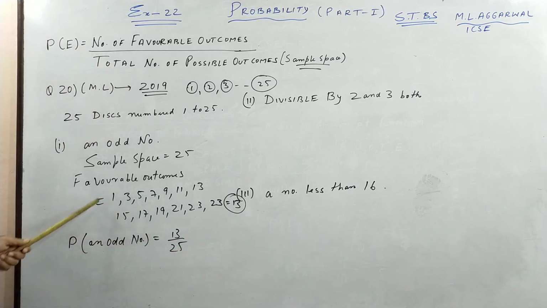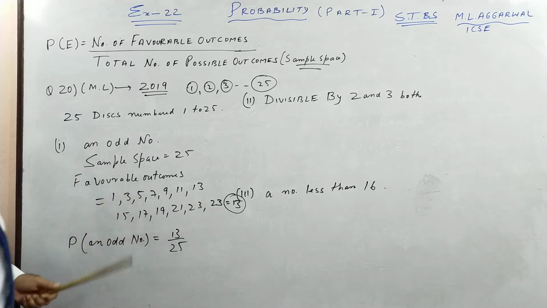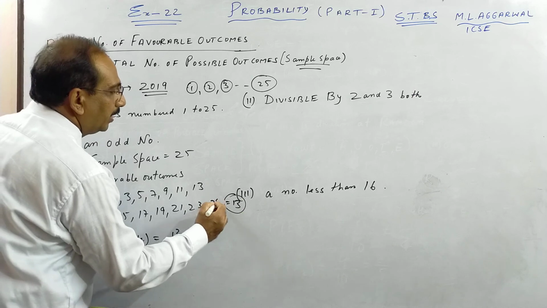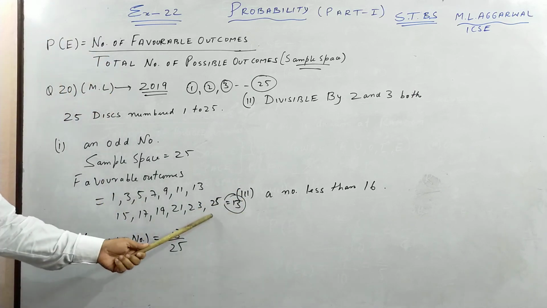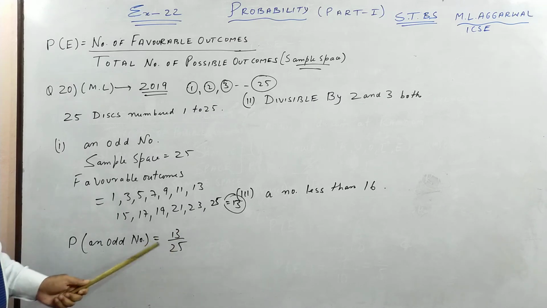Once more, children, here from 1 to 25 there are 13 odd numbers because it starts with 1 and finishes with 25. First and last are both odd numbers, therefore 13 out of 25 are odd. You cannot cancel it, so this is the answer.